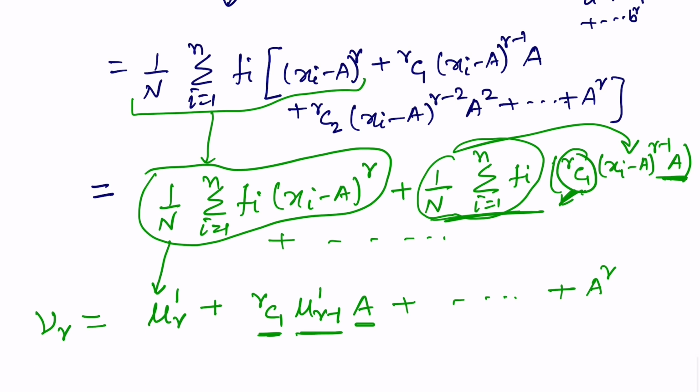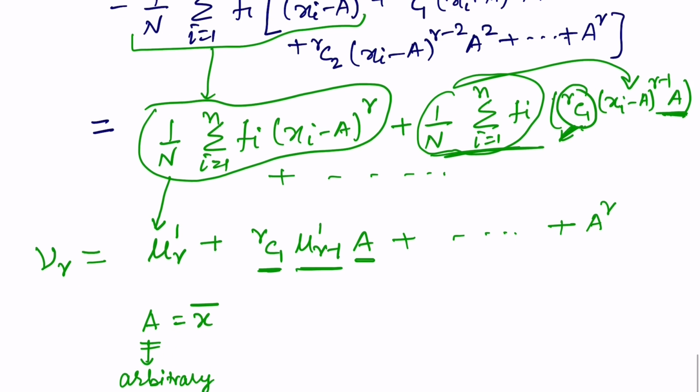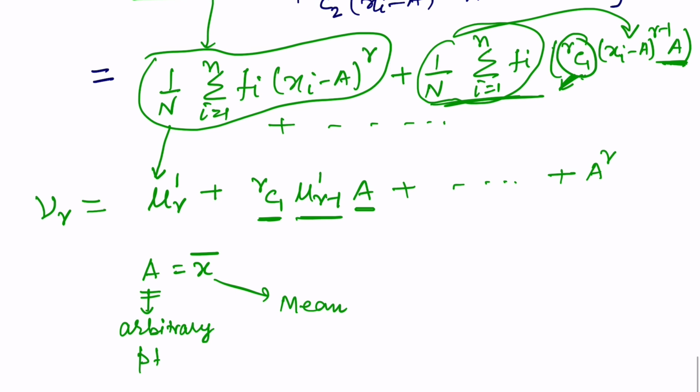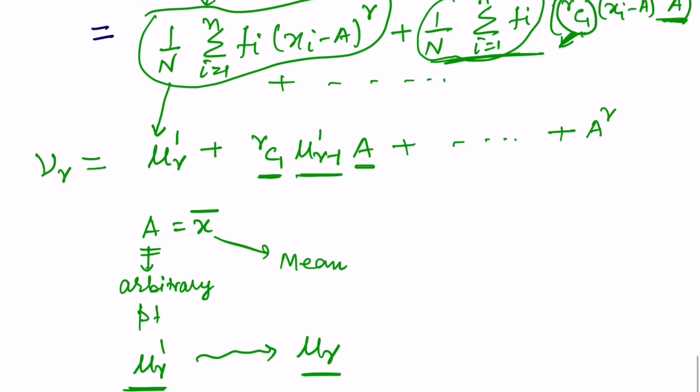Okay students, and we know that if we take a is equal to x bar, so if we take the arbitrary point as the mean, then what will happen, our mu r dash changes to mu r. This mu r dash is moment about any arbitrary point A, and mu r is the moment about the mean. So if we take the arbitrary point as the mean itself, then mu r dash is same as mu r.